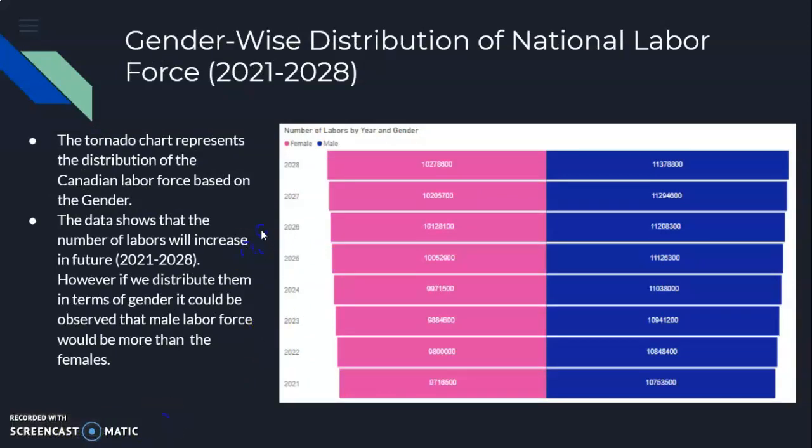My second visual is a tornado chart which represents the distribution of the Canadian labor force based on gender. As the data shows, the number of laborers will increase in the future, from 2021 to 2028. However, if we distribute them in terms of gender, it can be observed that the male labor force would be more than the females. We will be discussing more about this visual in our dashboard. As of now, let's move to our next visual.